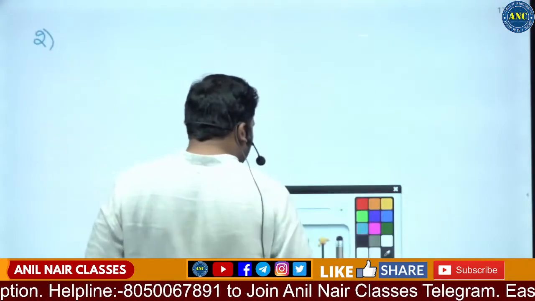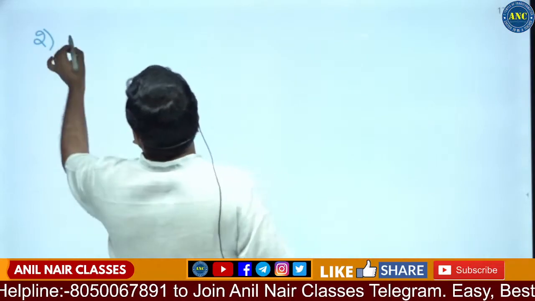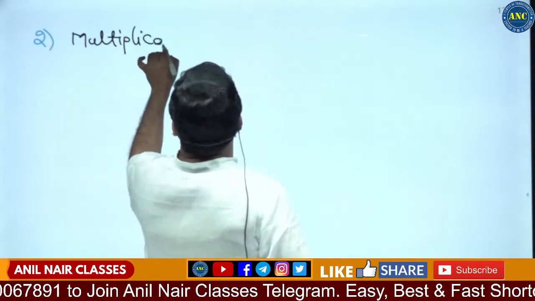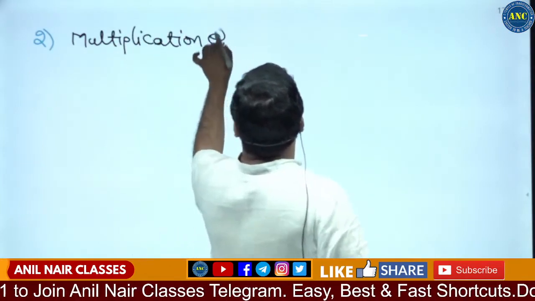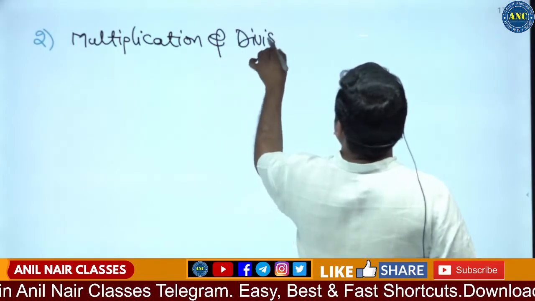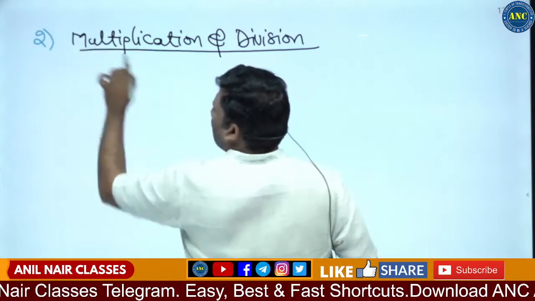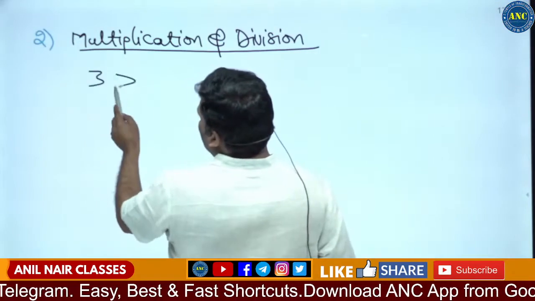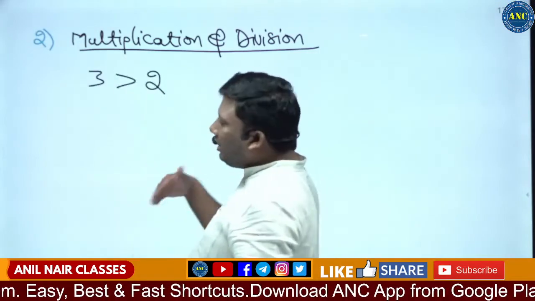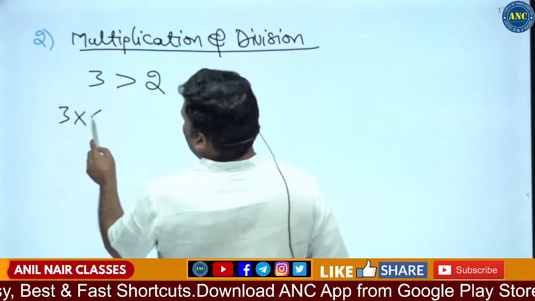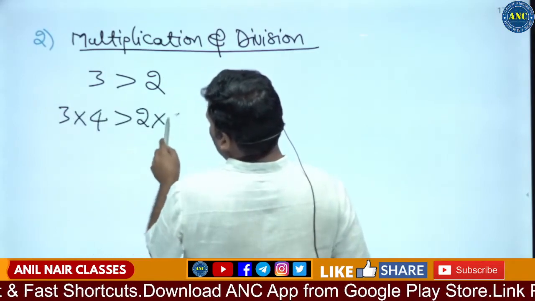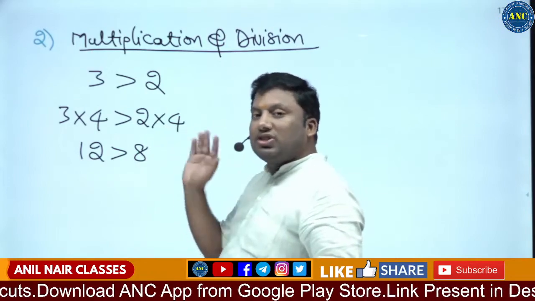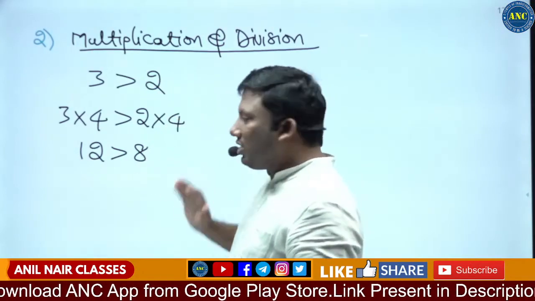Next one is multiplication and division. Let us see. Same example: 3 is greater than 2. I am multiplying it by a positive value. 3 into 4 is greater than 2 into 4. 12 is greater than 8. If you multiply by a positive value, the inequality is not changing.